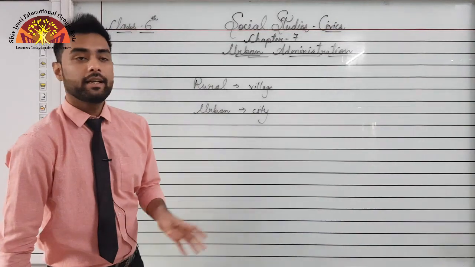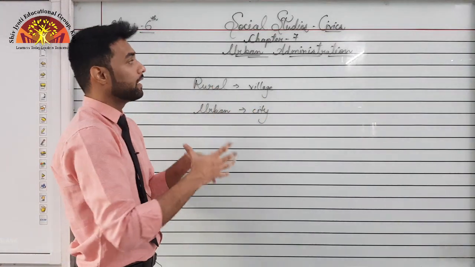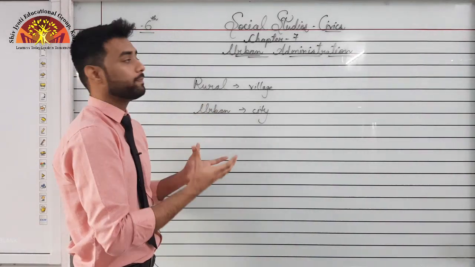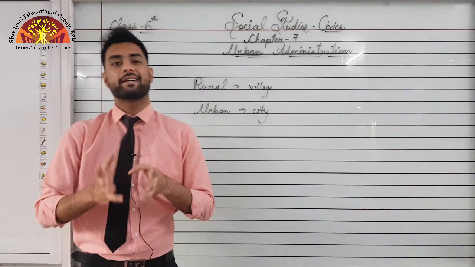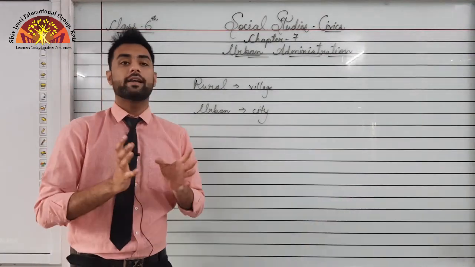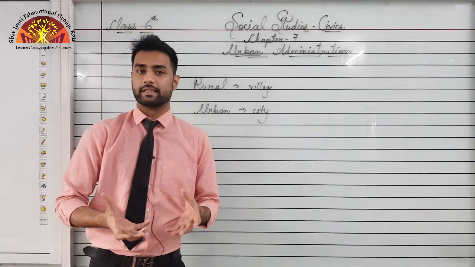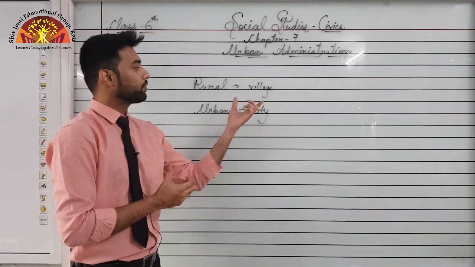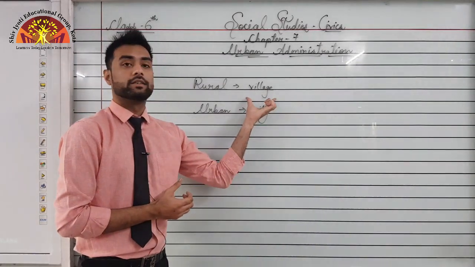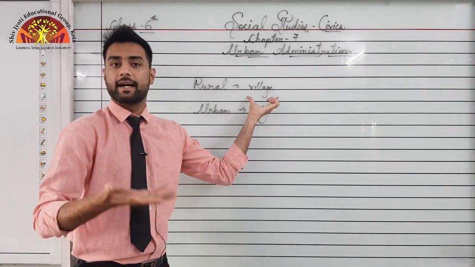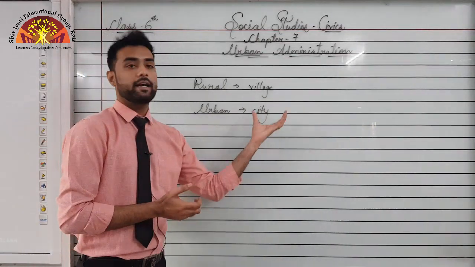Okay. So you see, in earlier chapter we learned about village administration. Administration means a group of people who implements laws. Means we are learning civics, right? हम क्या पढ़ रहे हैं? Civics पढ़ रहे हैं. In this, we learned about different functions of society, different institutions and organizations who make laws on us, right? So in earlier chapter, we learned about administration who makes laws in village like the panchayat, tahsildar, patwari, correct? Now, in this chapter, we'll be learning about city administration.